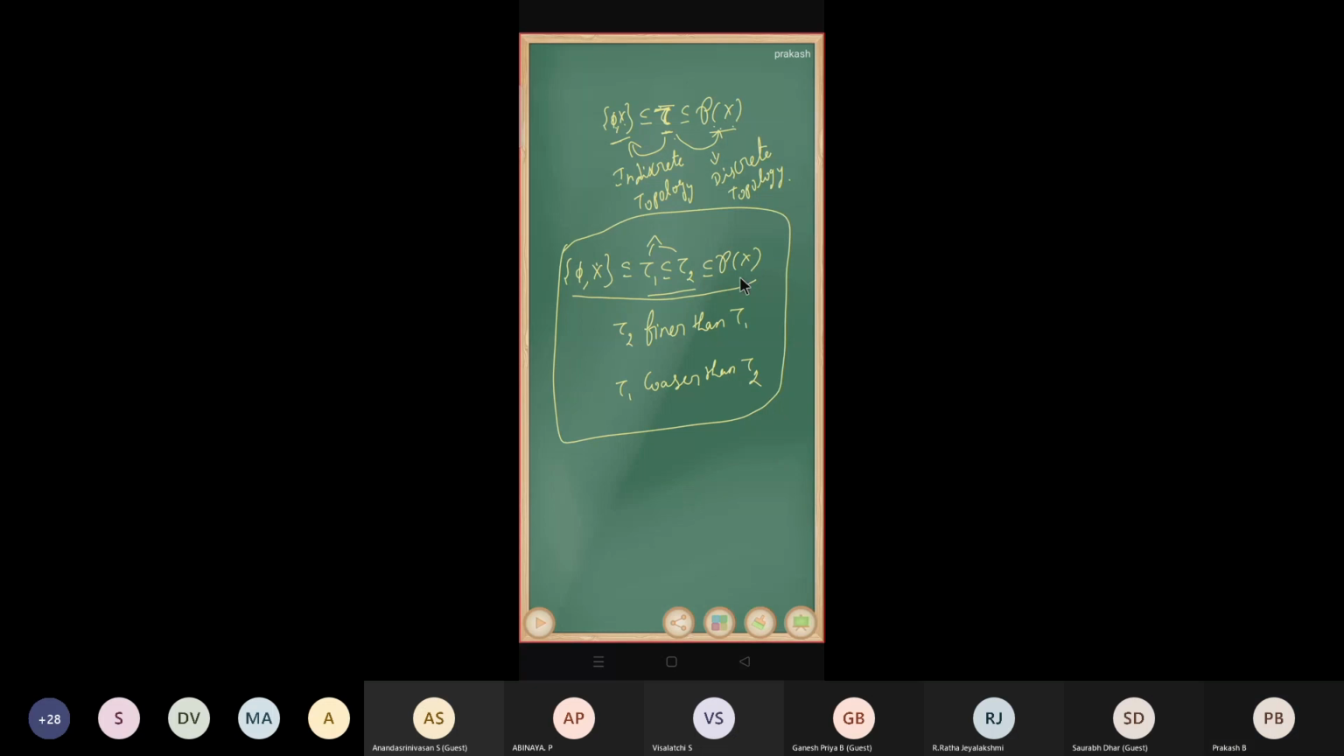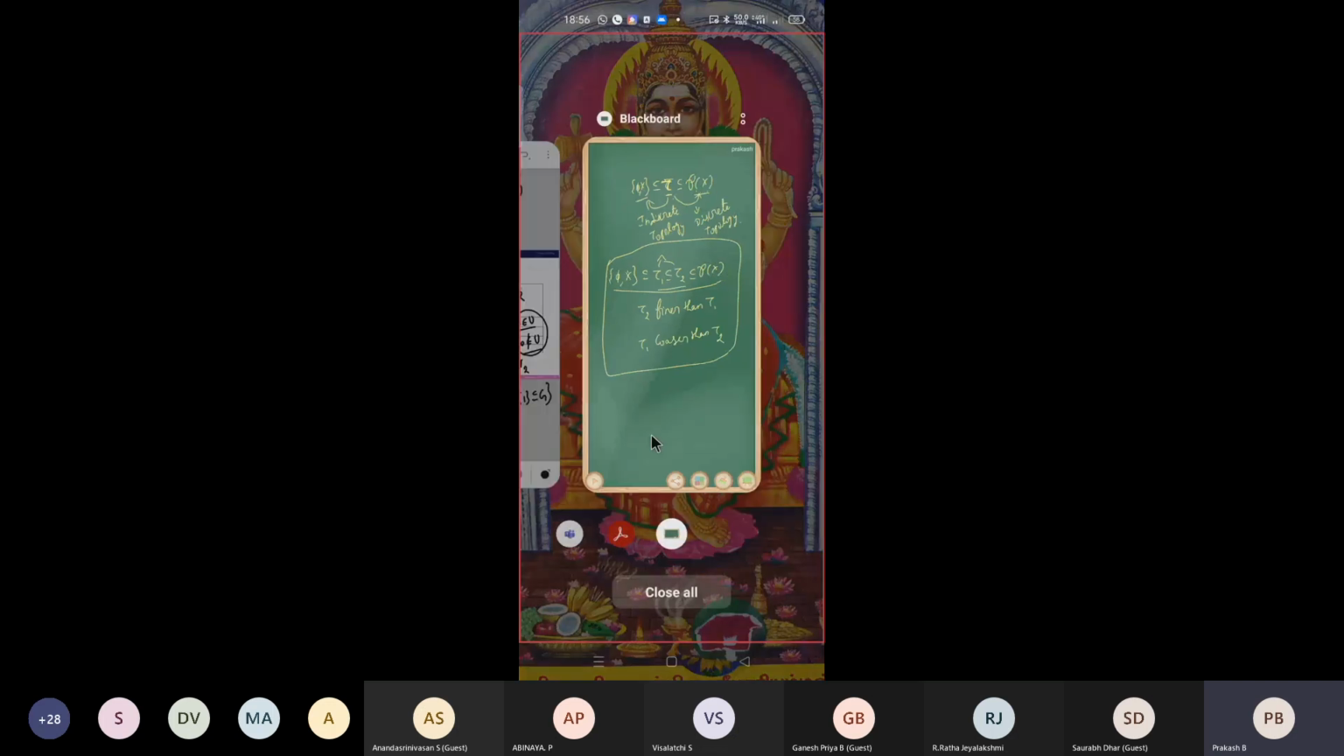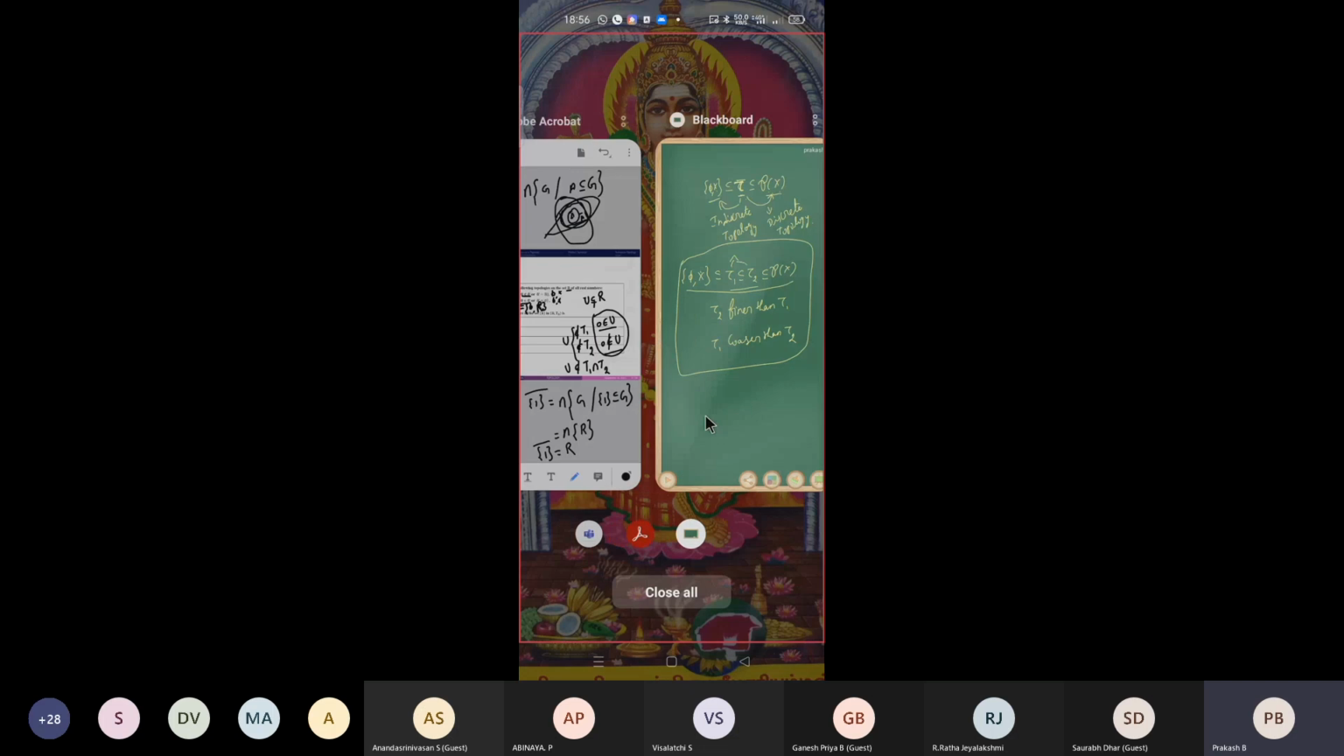So let's see the next one. Now we are going to see the continuous function definition, right?